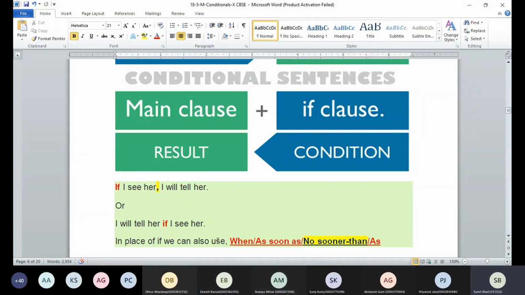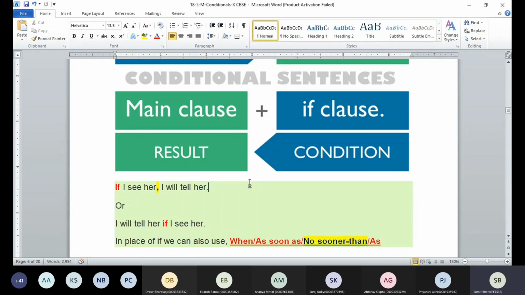So it's not that we always use if only, guys. Sometimes you can get these clauses using other words like when, as soon as, no sooner than, and as. For example, I can say, if I see her, I will tell her. I can say, when I see her, I will tell her. As soon as I see her, I will tell her. No sooner do I see her, I will tell her. Or as I see her, I will tell her. So that means it's not always the if clause. It can be another word also, like when, as soon as, no sooner than, and as. But again, we are talking about condition.